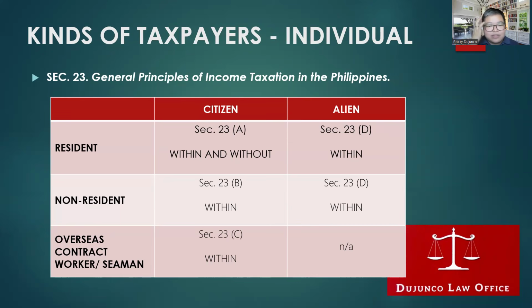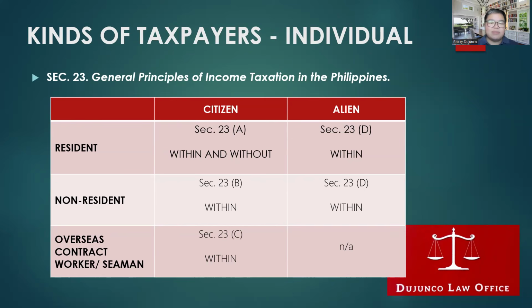Okay? As you can see from this table, hindi pareho ang non-resident citizens at ang overseas contract worker. This is a common mistake made by law students because they equate OCWs with non-residents. No, they are very much different.